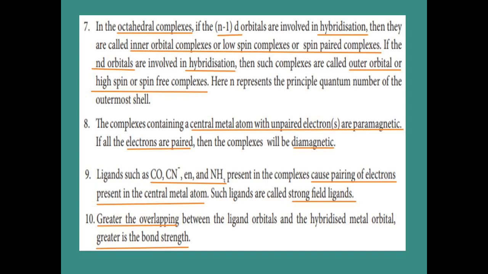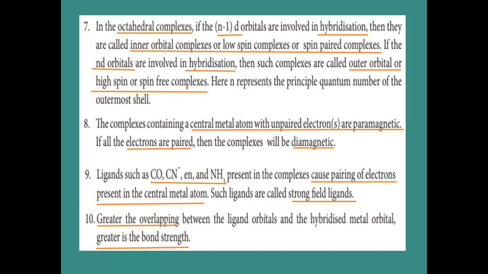Now you see that in octahedral complexes, when n minus 1 d orbitals are involved in hybridization, they are called inner orbital complexes, low spin complexes or spin paired complexes. Sometimes nd orbitals are involved in hybridization. They are called outer orbital, high spin or spin free complexes. Here the n value indicates the principal quantum number.